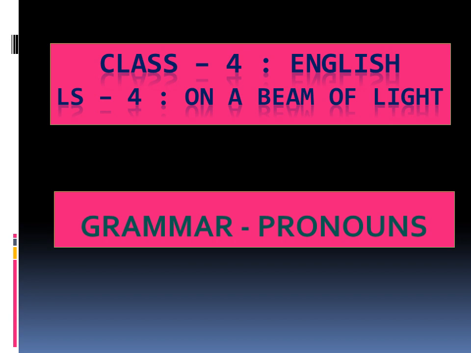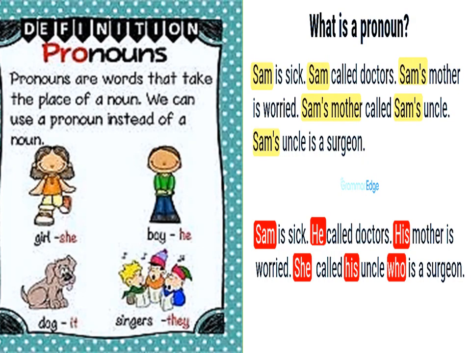We were doing lesson 4, A Beam of Light. In today's class, we'll do the grammar part of the lesson, which consists of pronouns. Now we have already revised pronouns, children. Let us give a quick recap.